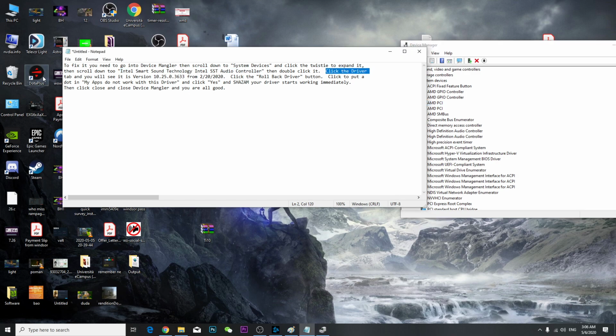Click the driver tab and you'll see version 10.25.0.3633 from here. Then click on the rollback driver button. Click to put a dot in, "My apps do not work with this driver," and click yes and Shazam. Your driver starts working immediately. Okay, that's what Shazam means. Anyway, then click close and close Device Manager. You are all good. Yes, absolutely.